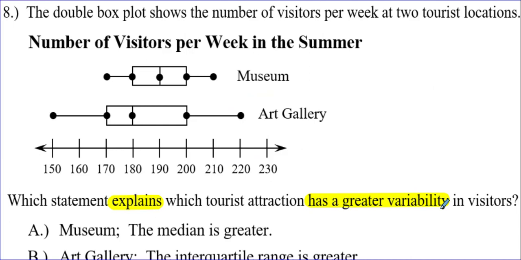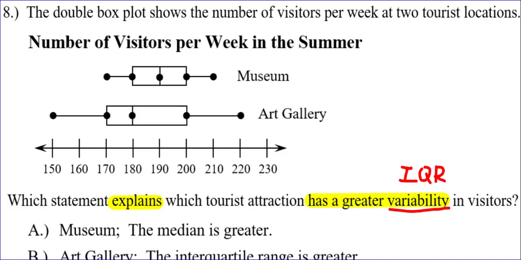And finally, problem number 8. Which statement explains which tourist attraction has a greater variability? Okay, you need to know variability is referring to measure of variation, which for box and whisker plots is the interquartile range. So IQR. All right, my eye is looking funny here, forgive me.